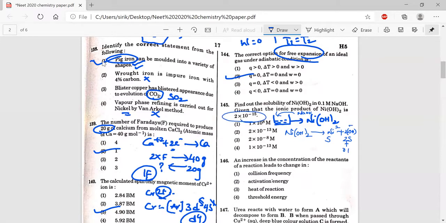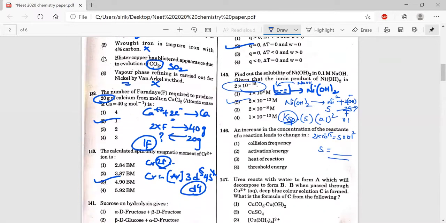Ksp is low, which means its solubility is very, very small, so you can neglect it directly. The Ksp formula is solubility of nickel times the OH minus concentration whole square. So 0.1 power 2. Ksp value is 2 into 10 power of minus 15, which is equal to S into 0.1 whole square. Upon solving, solubility you will get is 2 into 10 power of minus 13. If you increase the concentration of reactants, the number of collisions increases, so the collision frequency will be increased.